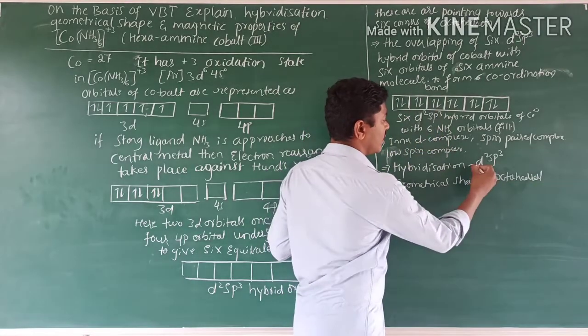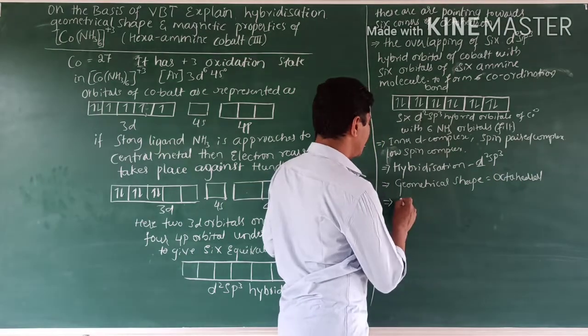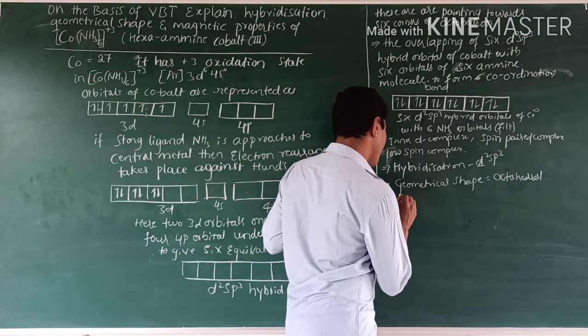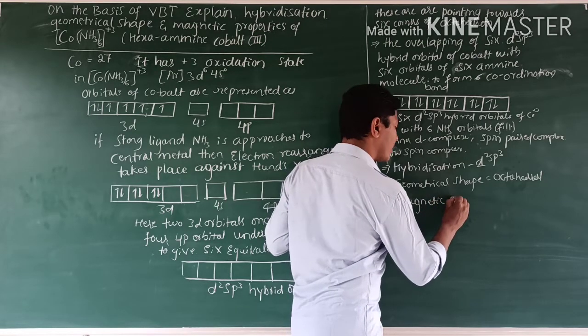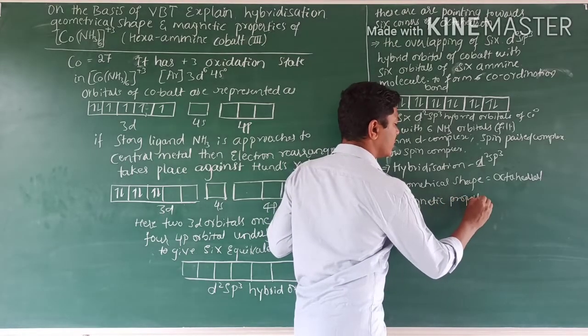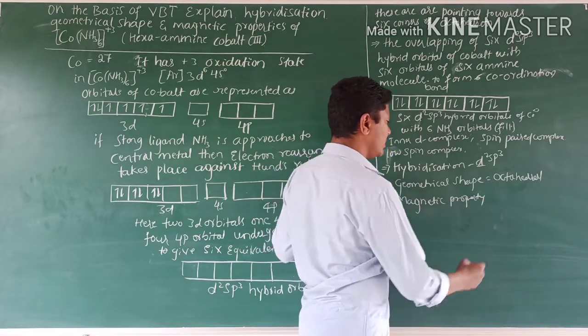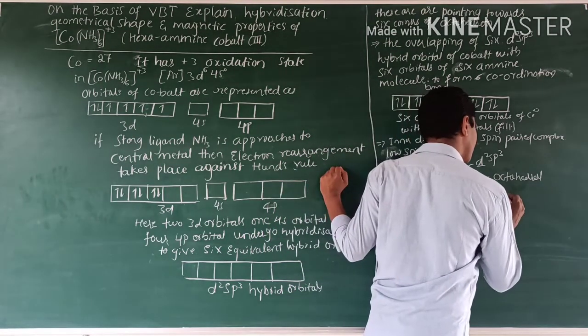Then its magnetic property. What is the magnetic property? Diamagnetic.